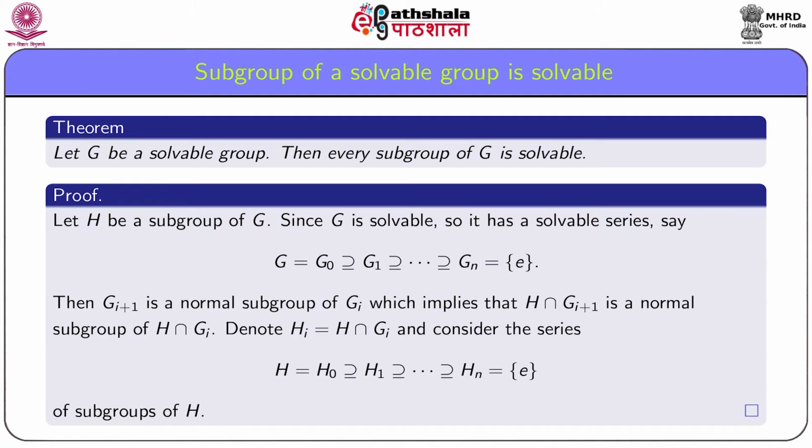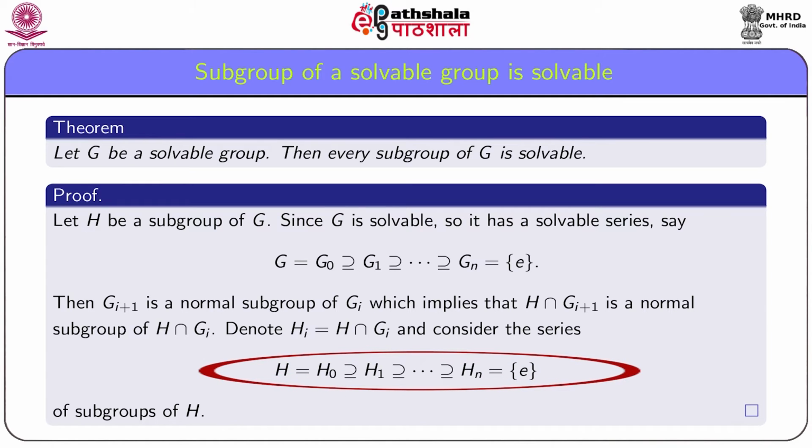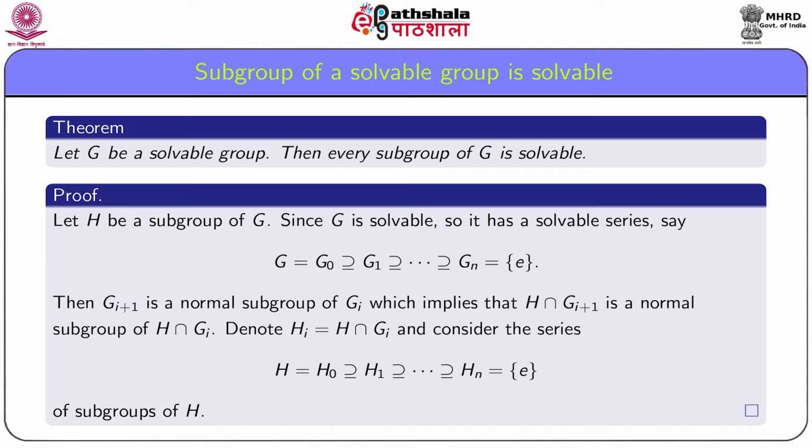Then we have a series of subgroups of H as H = H0 contains H1 contains and so on contains Hn = the identity subgroup. Now we show that this series is a solvable series. Already we have mentioned that Hi+1, that is H ∩ Gi+1, is a normal subgroup of H ∩ Gi, that is of Hi.